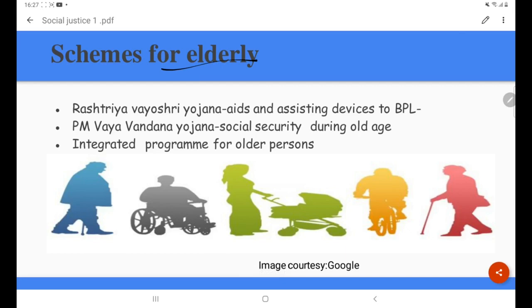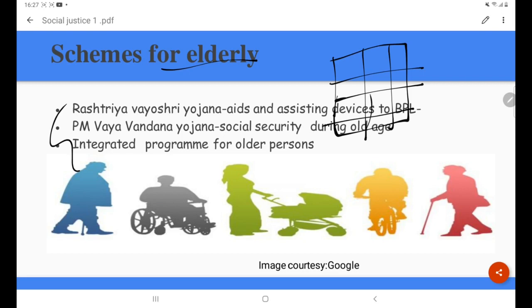Schemes for the elderly. What are the schemes for the elderly? Here I have given 3 schemes. You can add more as time passes. When you are getting some schemes from the prelims practice papers and all, at that time you will be learning these government schemes in a tabular format, no? So from there you can pick up some schemes and integrate them here.